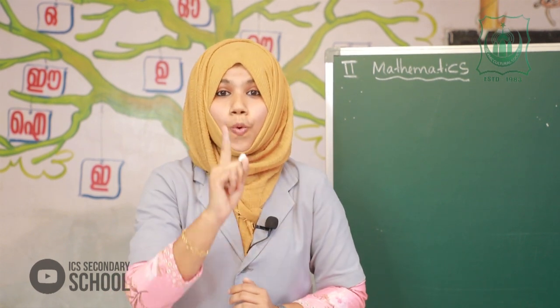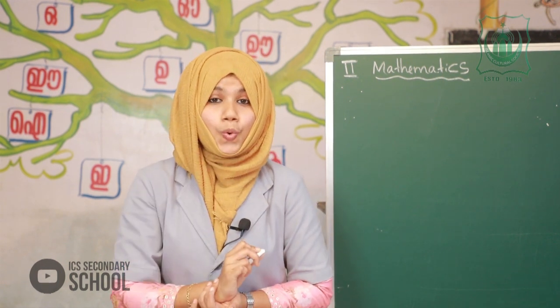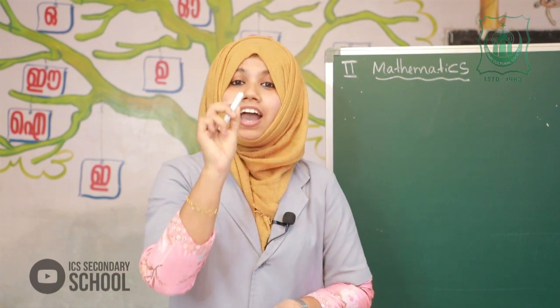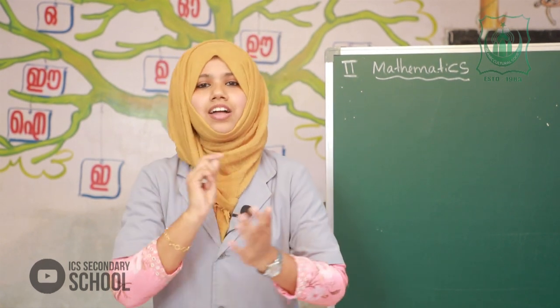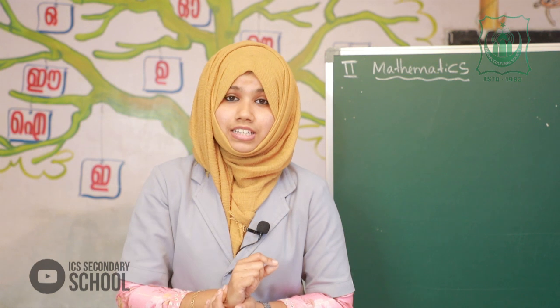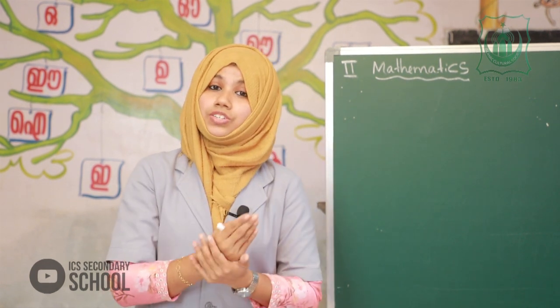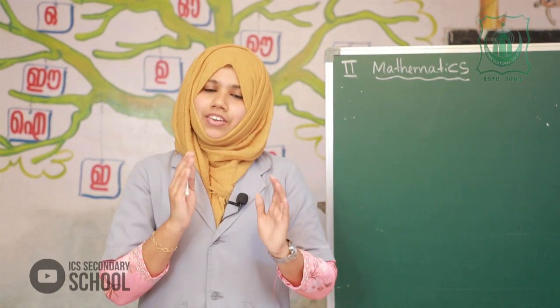Ten tens are 100. What is the spelling of 100? HUNDRED. Very good. Ten tens are 100. So, we studied the ones and tens. Have you completed the problems related to that topic? I gave you some work related to the ones and tens. Have you completed it? Okay, very good.